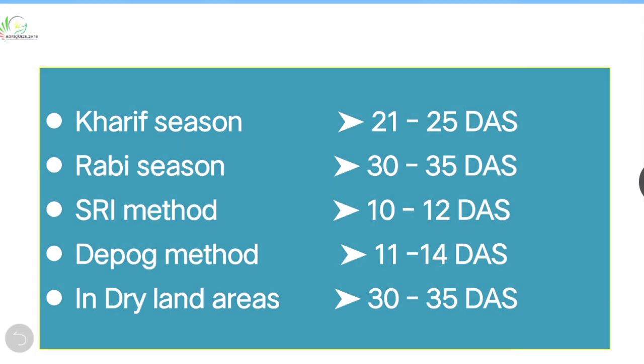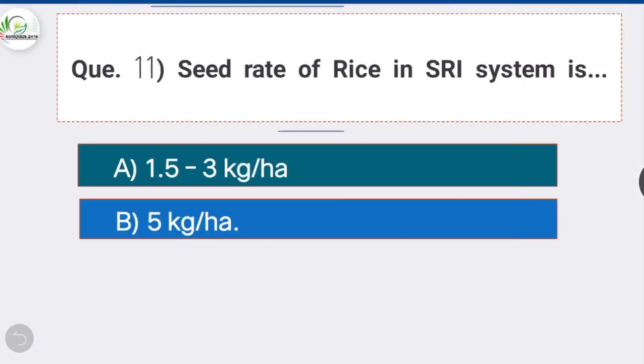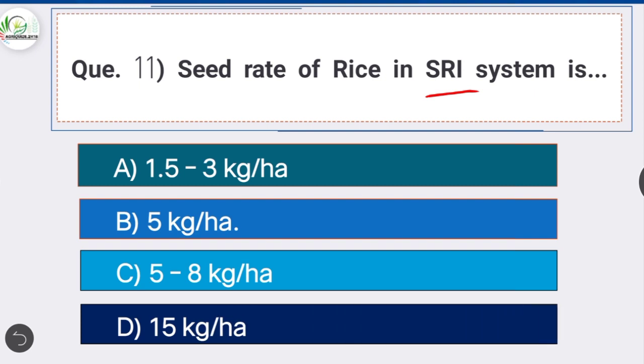Next question, question number 11. Seed rate of rice in SRI system is, option B is correct, 5 kg per hectare.